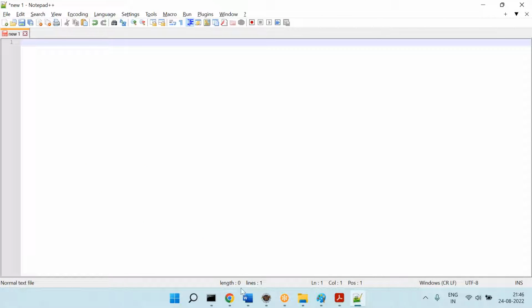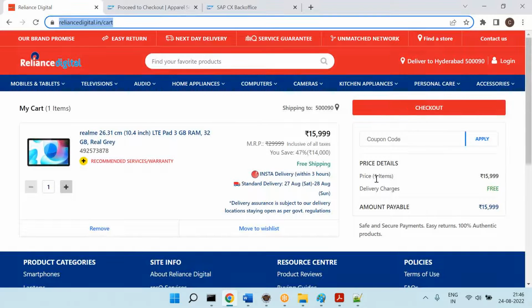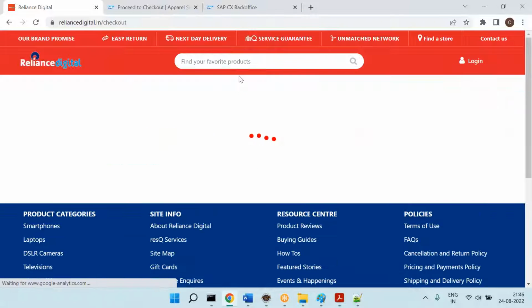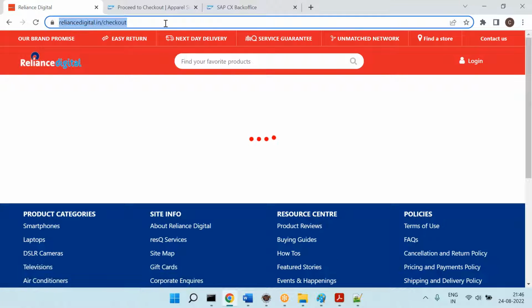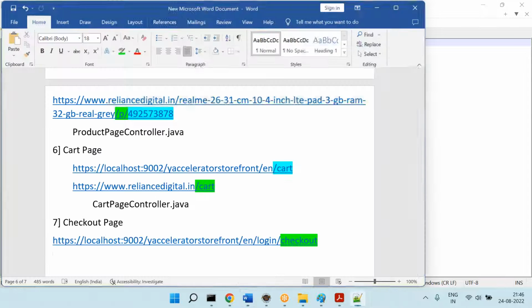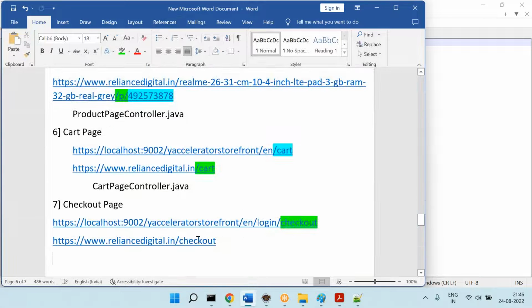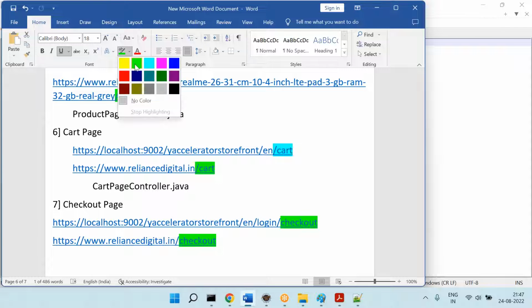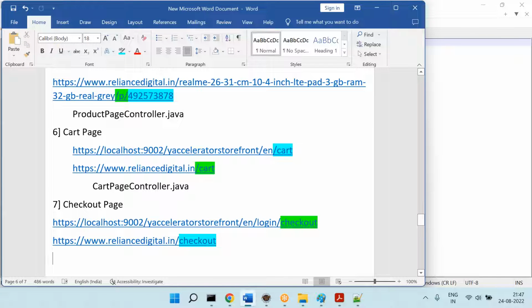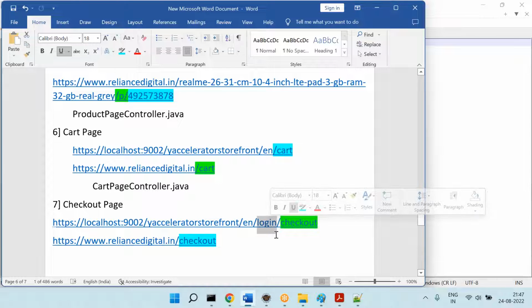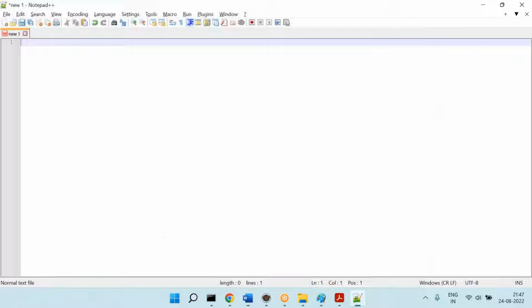Now let's go to Reliance Digital. Click on checkout. Is it matching? Yes, it is. Slash login here is the additional thing which you don't have in Reliance Digital, which is okay. But at least checkout you can see here.